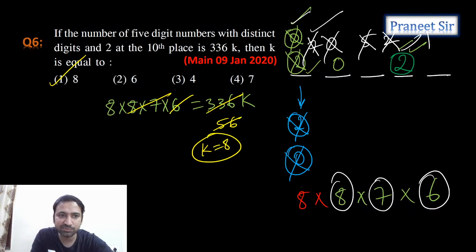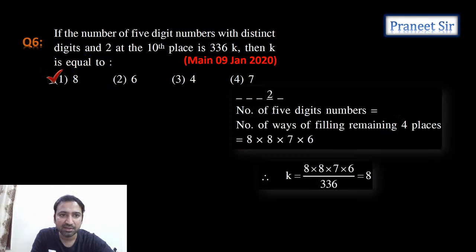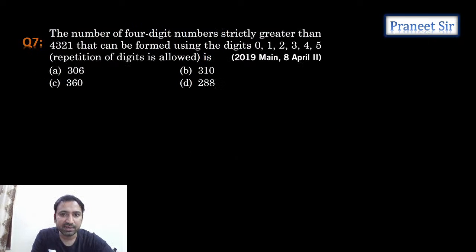Correct now? Chalo, let's move to the next question. So we completed the 2020 questions finally, and we started 2019 questions. So guys, let's start solving these questions. Number of 4-digit numbers strictly greater than 4321 that can be formed using the digits 0, 1, 2, 3, 4, 5. So repetition of digits is allowed, guys. See here, he's giving that repetition of digits is allowed.